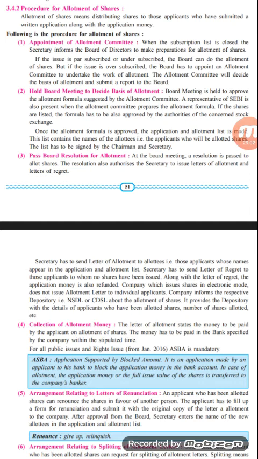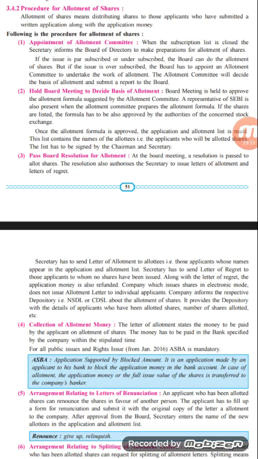The money has to be paid in the bank specified by the company within the stipulated time. So accordingly the provision is made, and the investor has to pay such money along with the application, along with the allotment of shares.